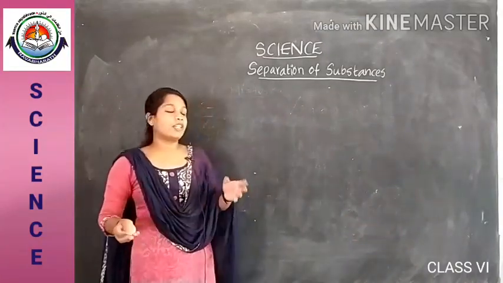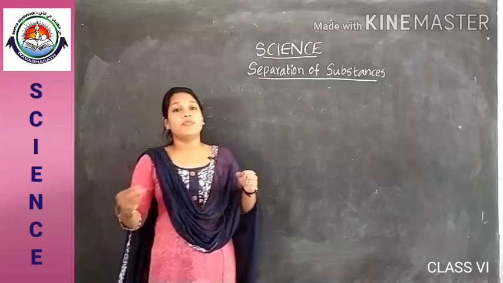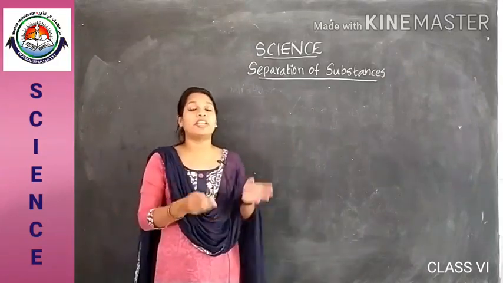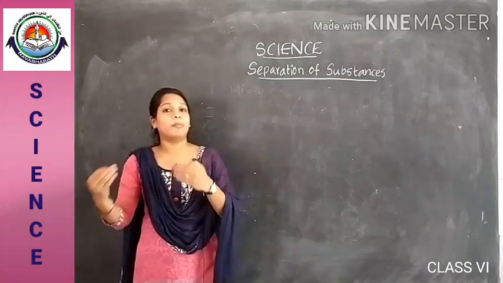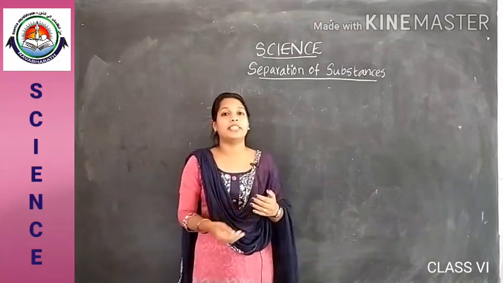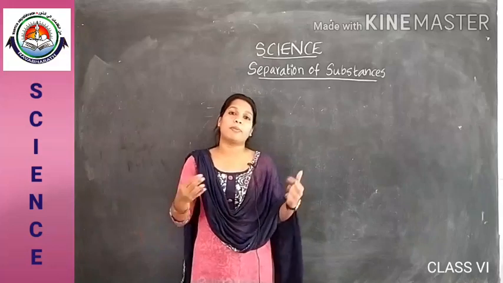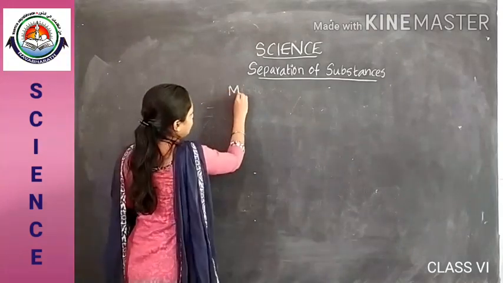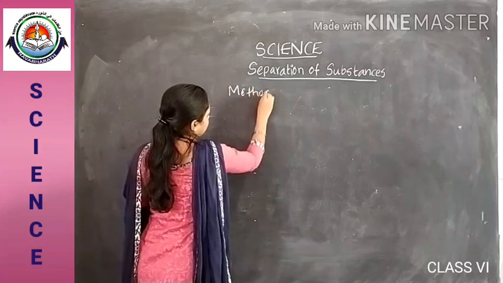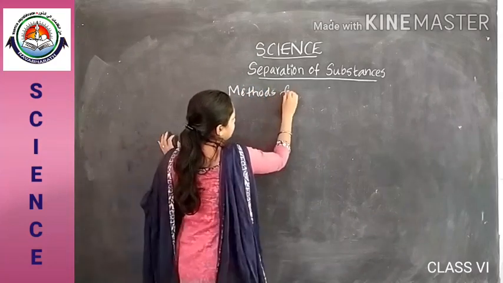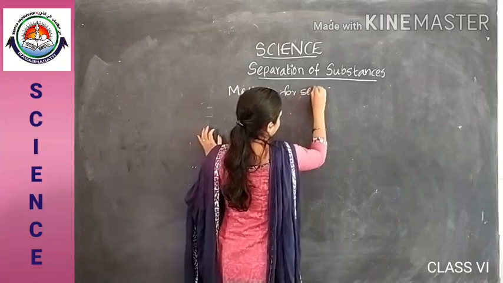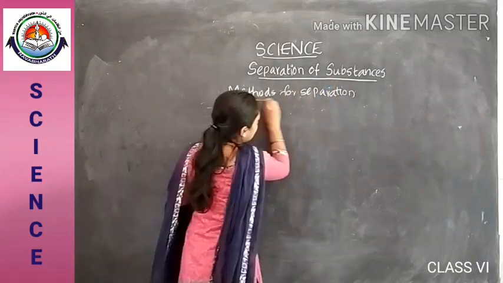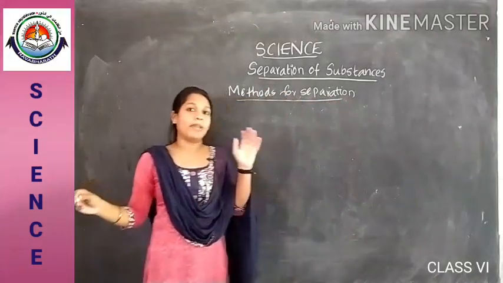For separating a component from a mixture, we need to know the properties of those materials. They may be different from the desirable material, so we have to separate the undesirable material from the mixture. So what are the methods for separation? Methods for separation of components of a mixture.